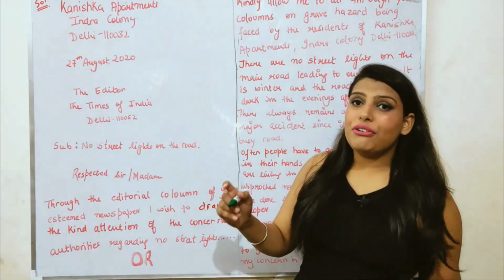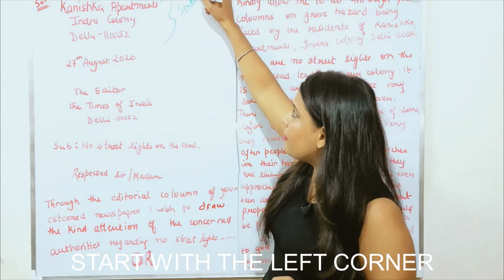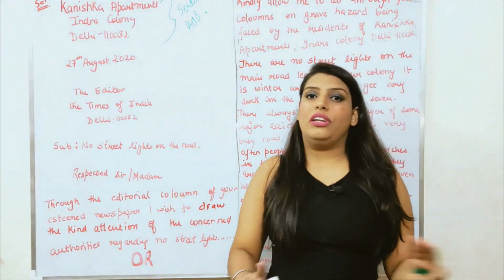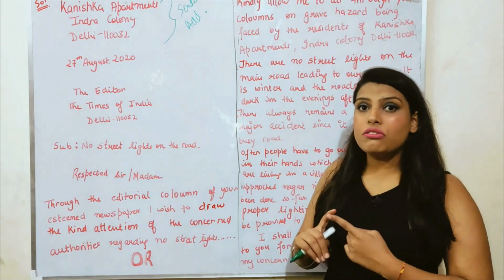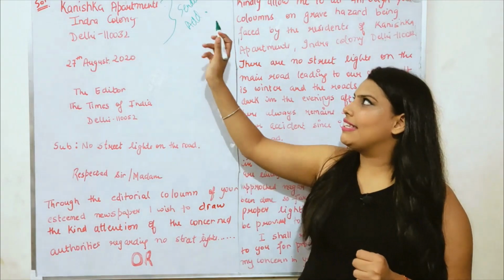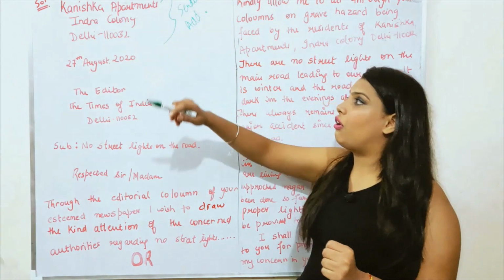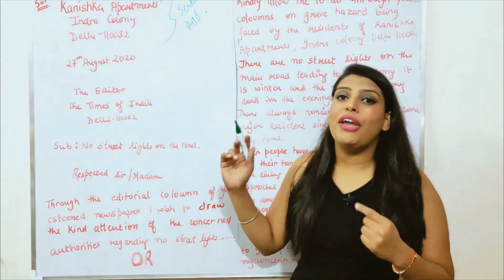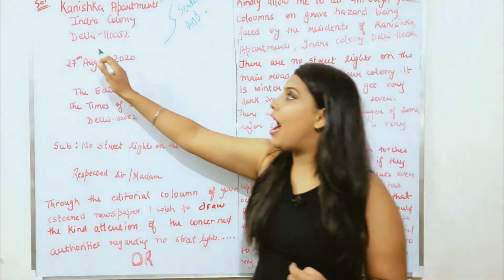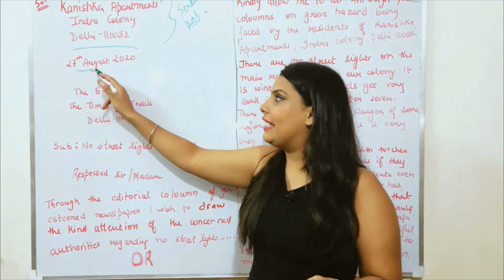So first of all we have to write the sender's address. In the first 3 lines only, not more than 3 lines, in the left corner of your page, you have to write the sender's address, which was already given in the question. Kanishka Apartments, Indra Colony, Delhi 110032. I forgot to write Indra Colony in the question, but it was mentioned. After that you have to miss one line and then you have to write the date.